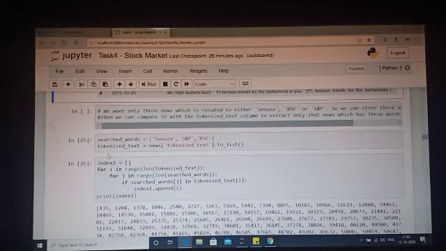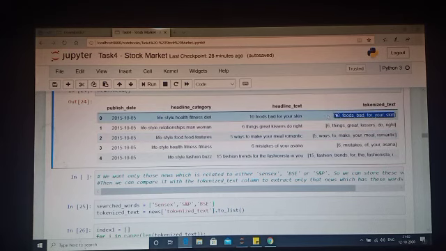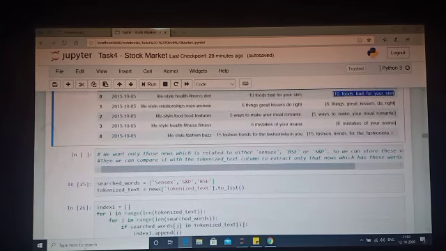So what I'm doing now is I have to search certain words, because all this news, see, this is all the news that came from 2015 till 2020. So I just have to filter out only the news of the Sensex, that's it.